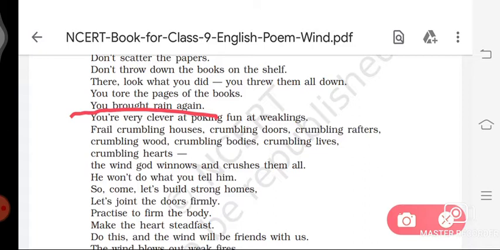How does the wind deal with the weaklings? Fourth question, how does the wind deal with the weaklings? The wind harms and terrifies the weaklings with its fierce powers and thus mocks their weakness. So the wind makes fun of the weaklings, and it harms the weaklings with its various powers, and thus mocks their weakness.